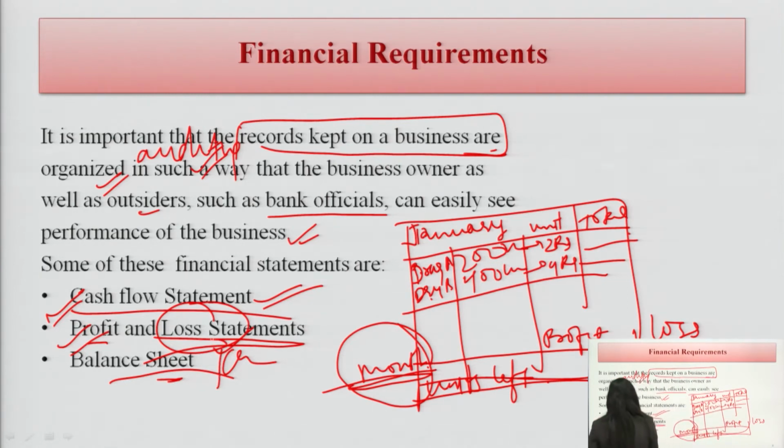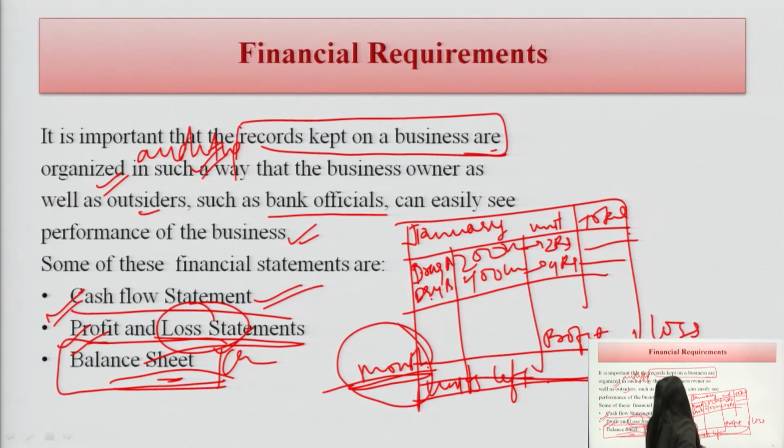So, this we can see from the balance sheet. These types of statements are in community pharmacy management.